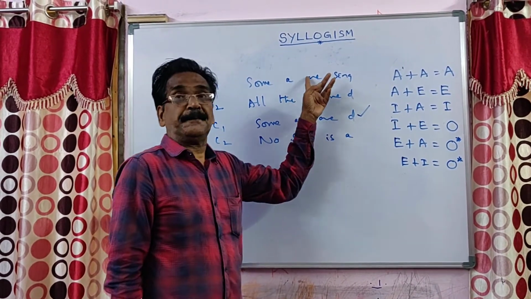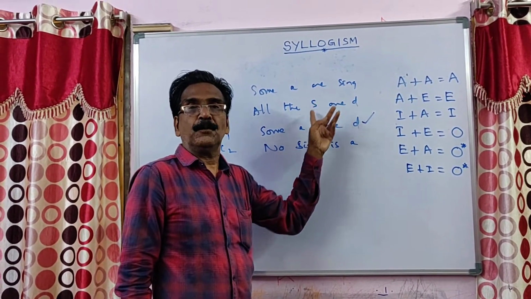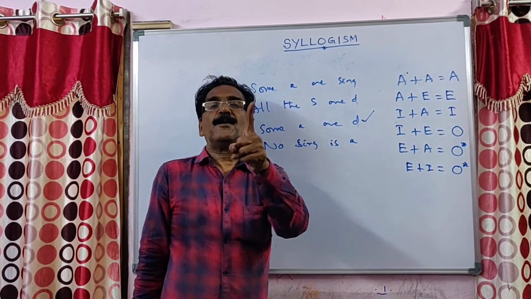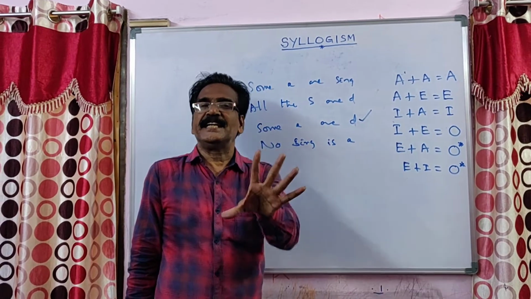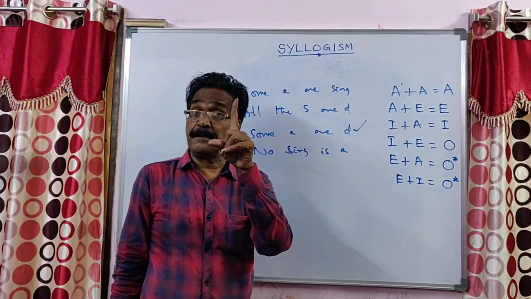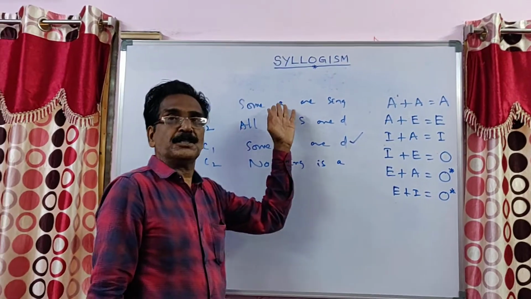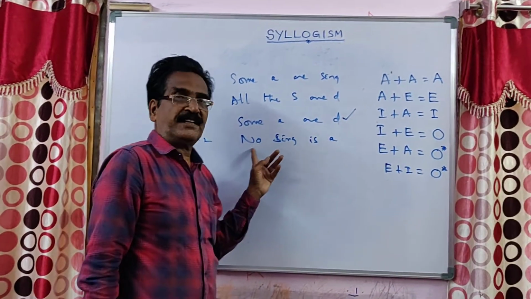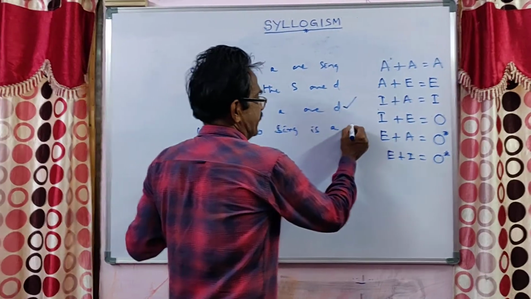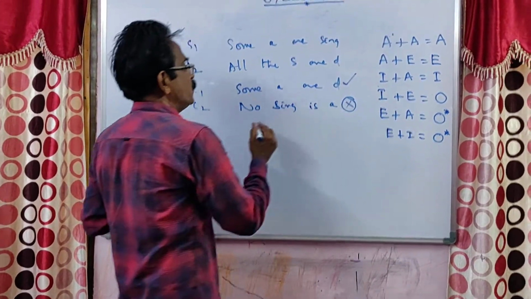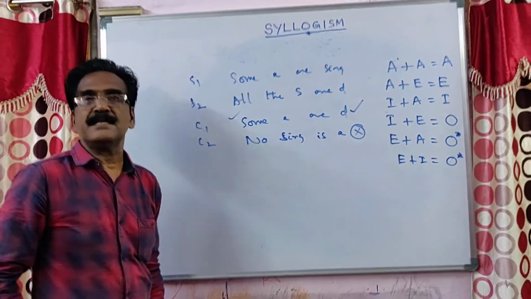Here both these statements are positive. From positive statements, you will never get a negative conclusion. This is an important point, friends. So you can categorically dismiss this. So your answer is 1.